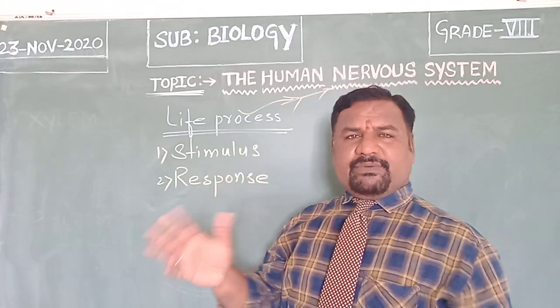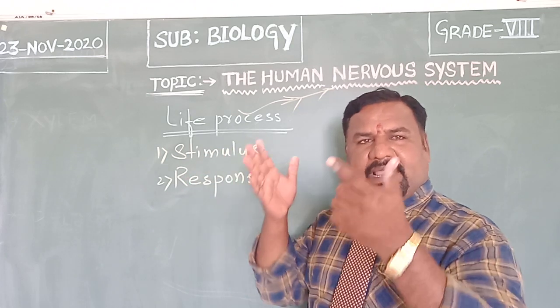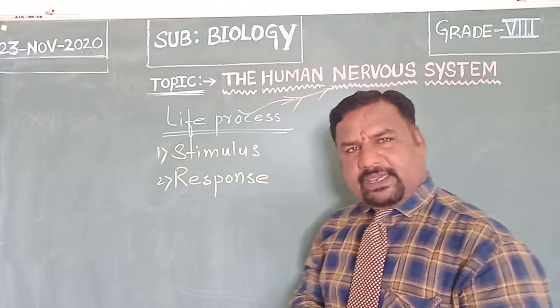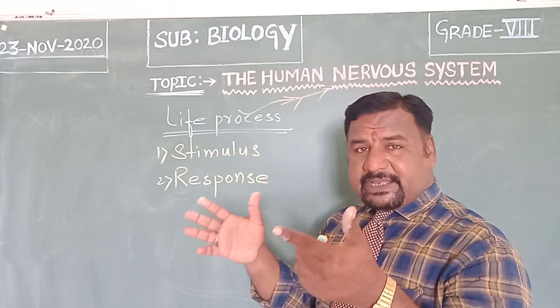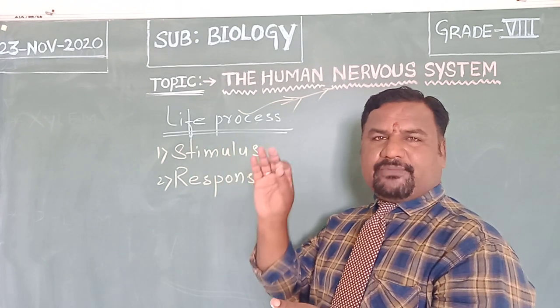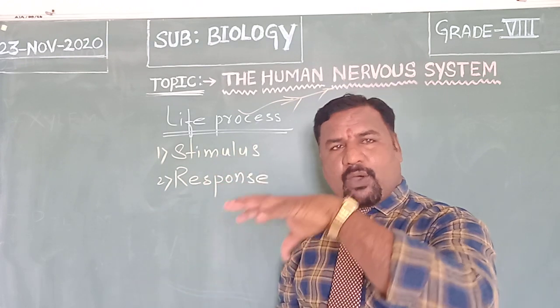Excretory system. When we talk about the excretory system, another life process, it is the elimination, removal of nitrogenous waste from the body. The nitrogenous waste which is formed in our body has to be removed at regular intervals.